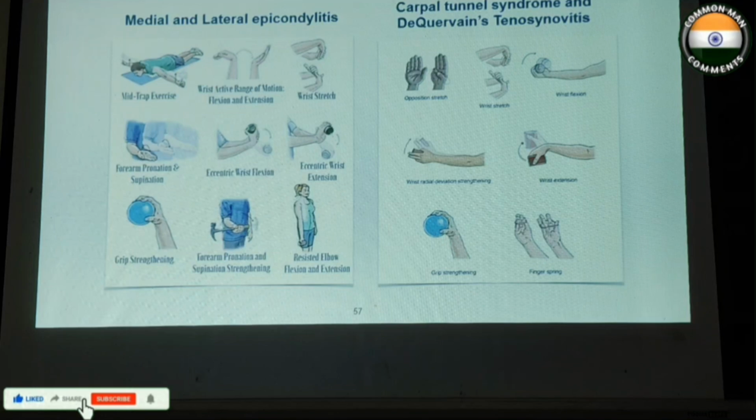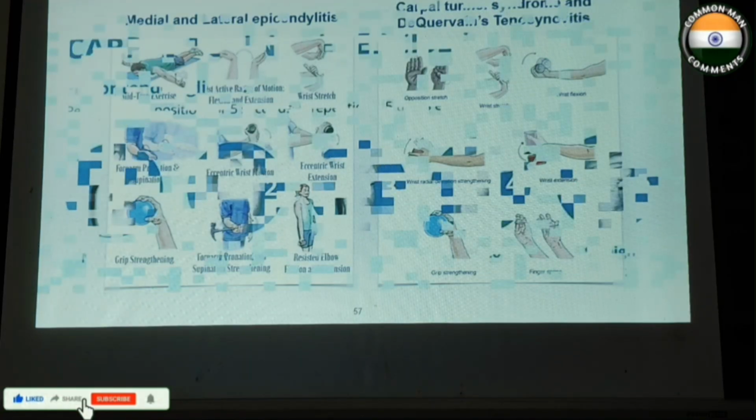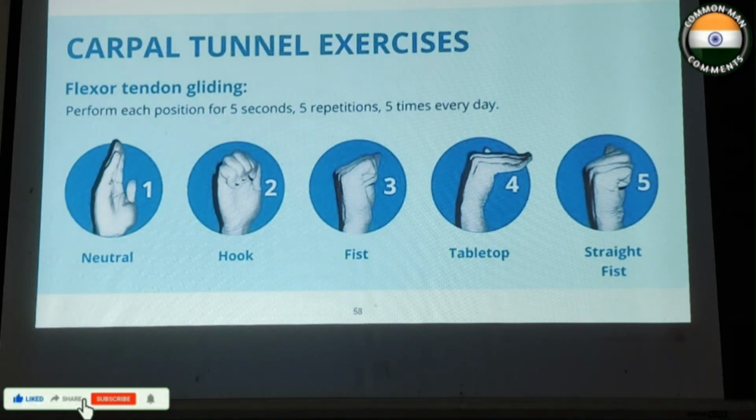So medial and lateral epicondylitis, this is a physiotherapy protocol we mostly do: eccentric wrist extension, wrist flexion, forearm pronation and supination, grip strength, forearm strengthening, elbow flexion and extension, and mid strap exercise. So for carpal tunnel, we check for opposition, De Quervain's, wrist stretch, wrist flexion, wrist radial and ulnar deviation strengthening, wrist extension, grip strength, and finger strength. For carpal tunnel, there is one more exercise, that is flexor tendon gliding exercise.